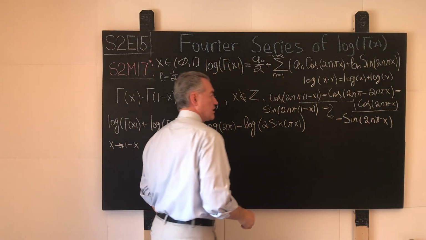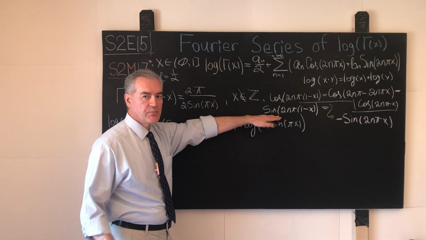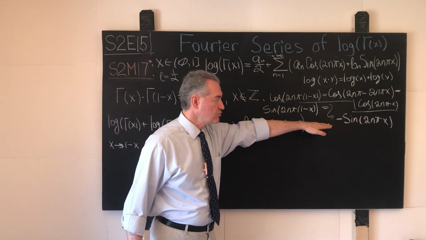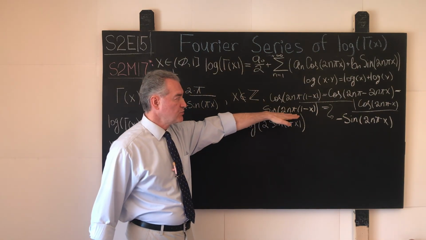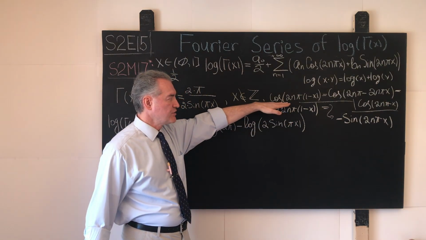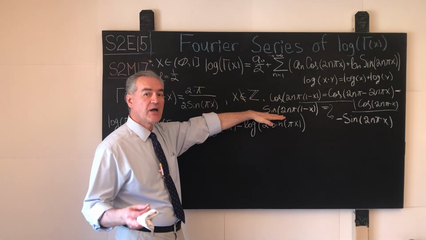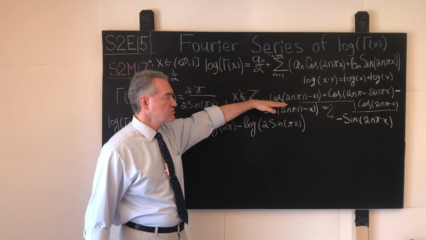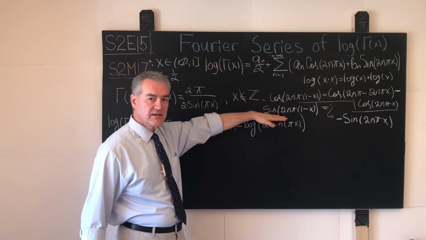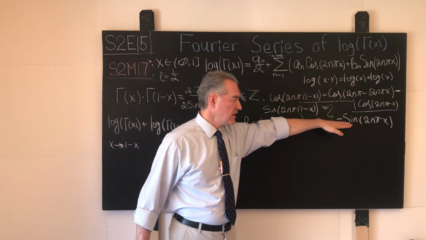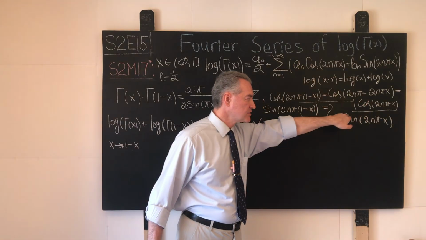So far, so good. This is nothing more than the proverbial upper middle school or high school manipulation. Nothing mysterious is going on over here. We're simply using the fact that both cosine and sine are 2 pi periodic, but cosine is even and sine is odd. That is why the negative sign jumps over here.